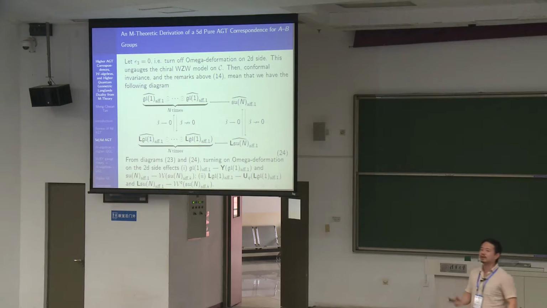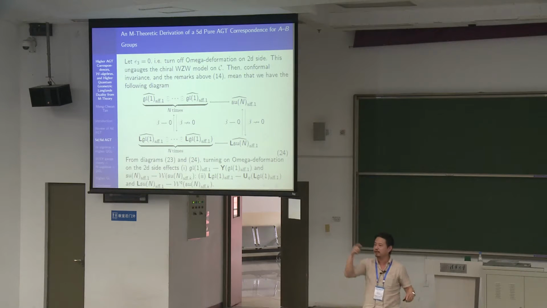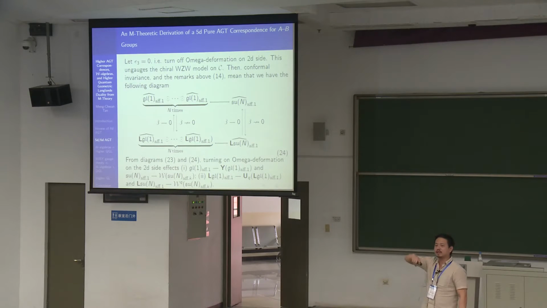Now if you turn off omega deformation on the 2D side, meaning if we take the topological string limits here, if you look at the original compactifications, when you take a3 to be 0, there's no omega deformation on the dual side, because in the dual side, you only see the e3 parameter. And so once you turn that off, there is no omega deformation, meaning that instead of having a W algebra, you actually just get an affine algebra.